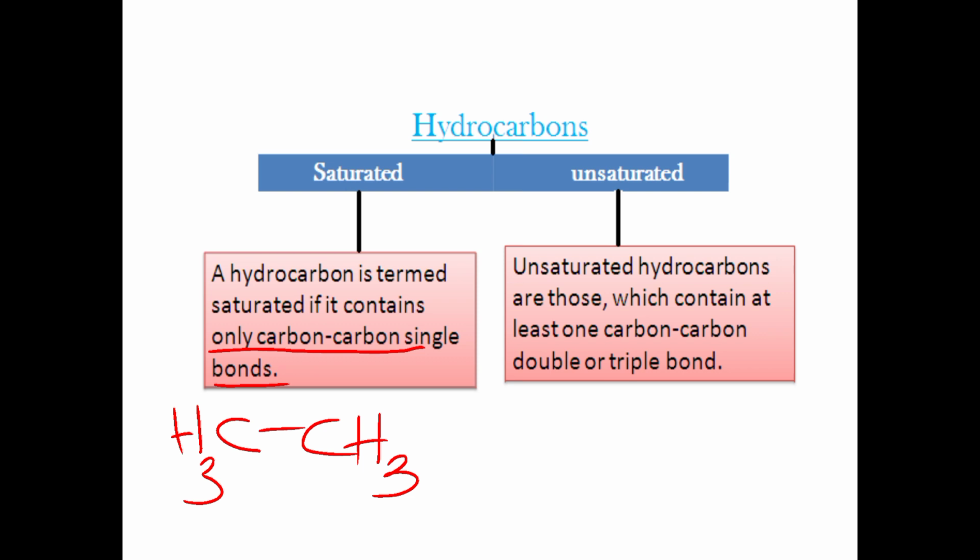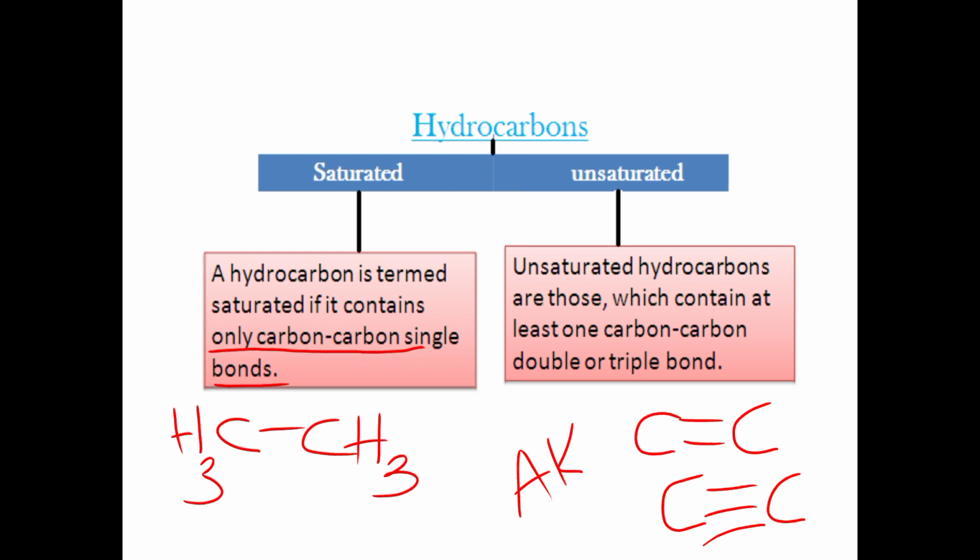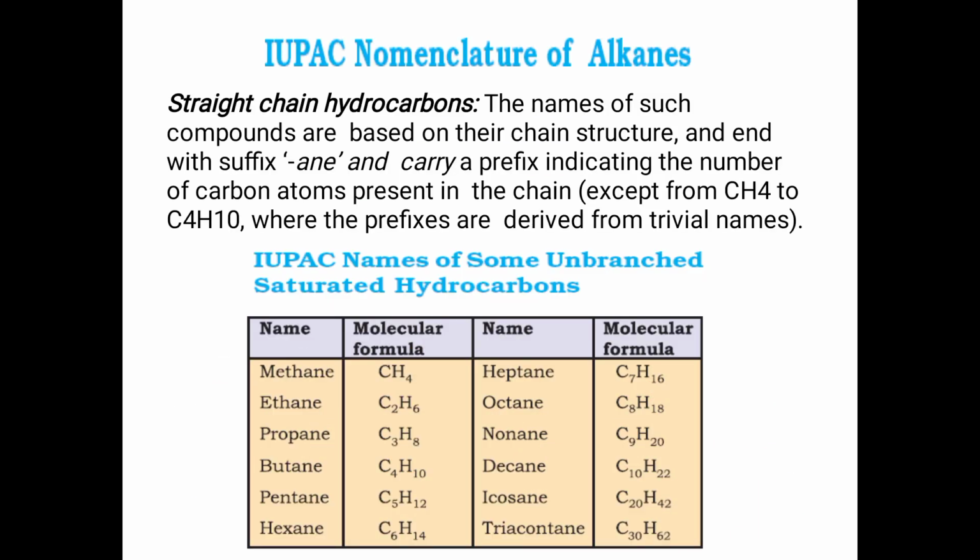Then unsaturated hydrocarbons are those which contain a carbon-carbon double bond or triple bond. Examples are alkene and alkyne. Alkyne, that is Y-N-E, not A-N-E. We'll see the IUPAC nomenclature of alkanes, and that also will be of several types. First, we'll see the straight chain hydrocarbons.